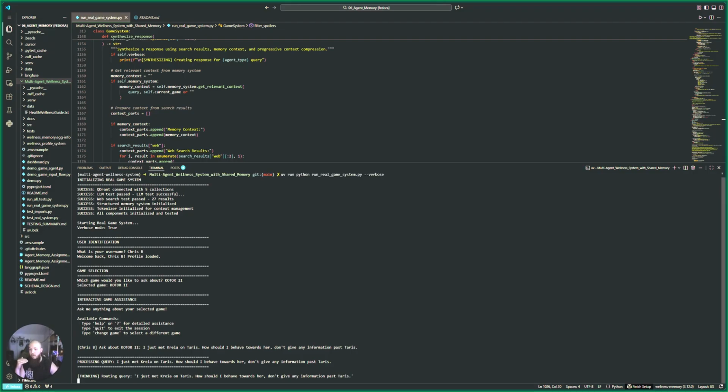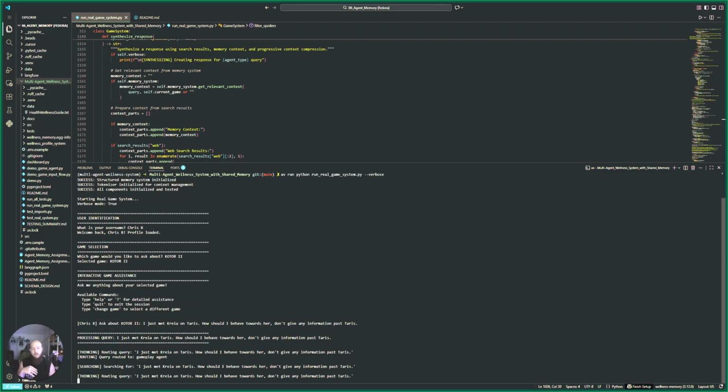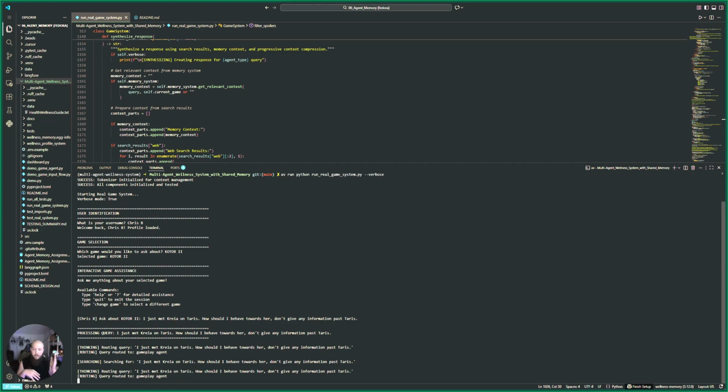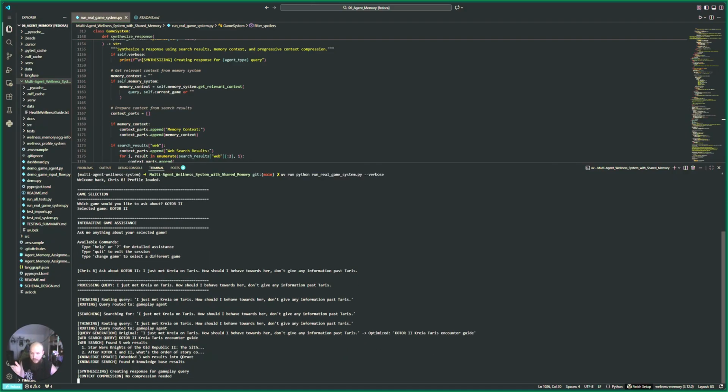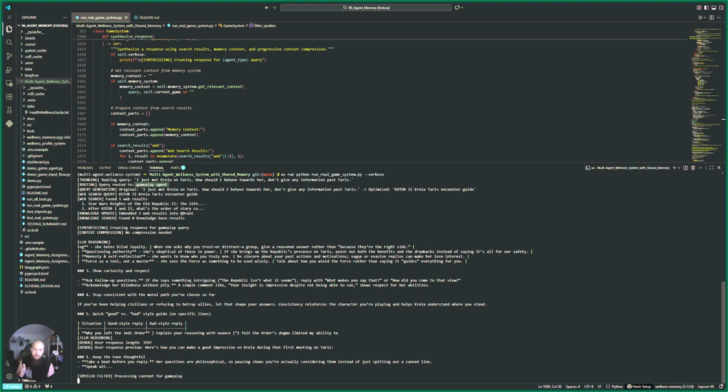This works via a router and all open source models. So this is actually running a dumber model. It's OpenAI GPT OSS 120B. It's running it locally. And I'm pointing up here because I can see it on this screen above me. It first evaluates the query, it thinks about it, and it routes it to another model, which in this case is the gameplay agent. So this is going to focus only on gameplay. It's not going to give lore about Kreia. It's not going to give any unlockables that you might find about Kreia. It's only going to give gameplay knowledge.